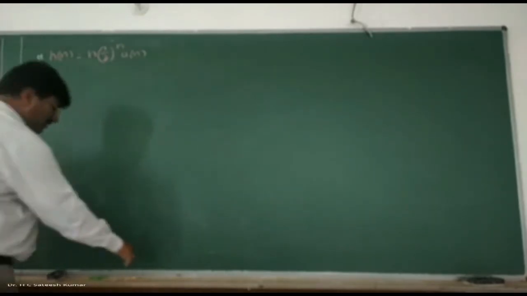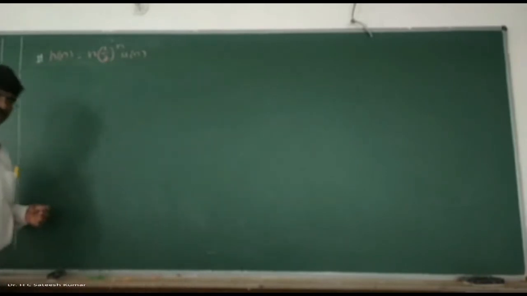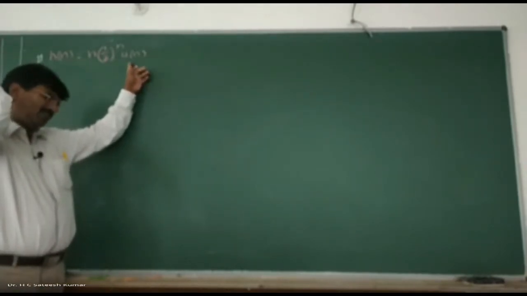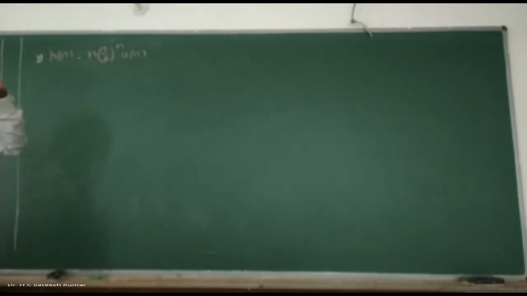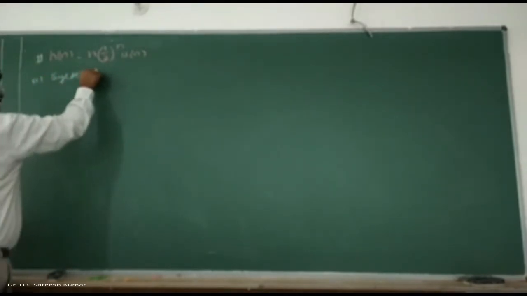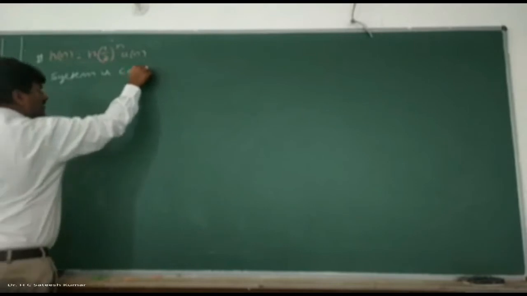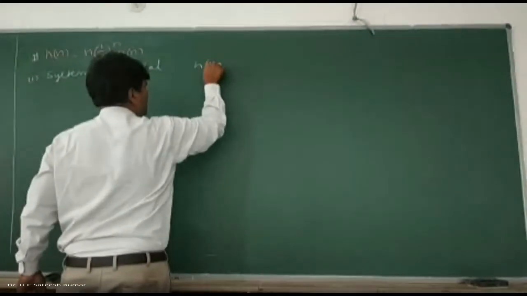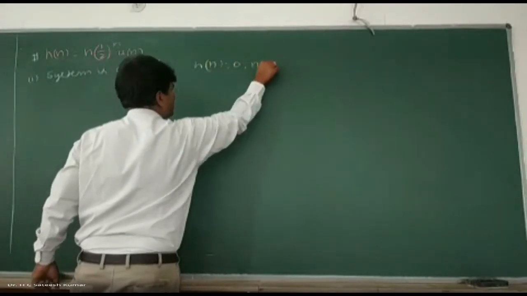Okay, right. So now what do we have? There is no need to sketch it, because sketching is a little bit complicated. The only thing you need to know is from where to where it is ranging. As it is multiplied by u of n, it is ranging from 0 to infinity. Therefore, quite naturally, the system is causal because before 0 it is 0. So first, the system is causal because h of n is equal to 0 for n less than 0.